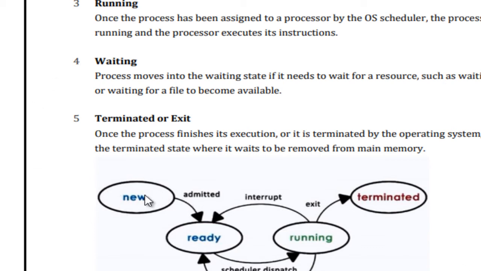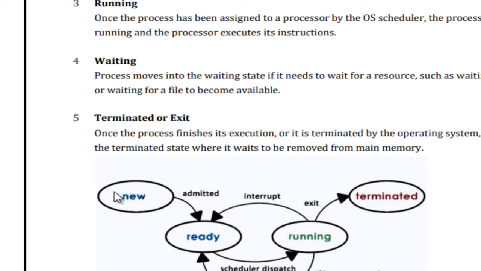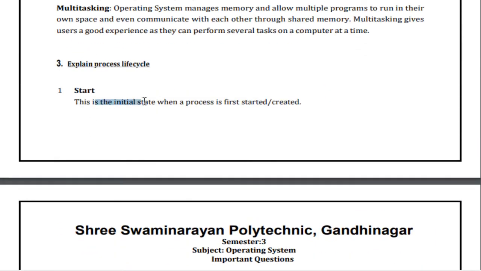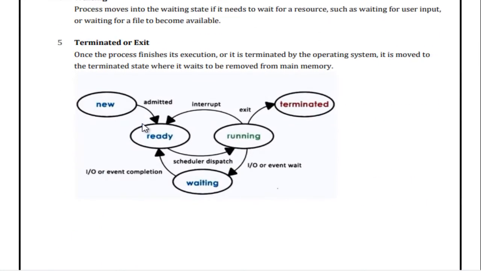That means new state, that means the start. Okay, so new state. Here we have seen once the initial state is there, then we can say that is the new state. So whenever the first process is created, then it will stay in the new state, right? Then it will be admitted, and that will go down to the ready state.